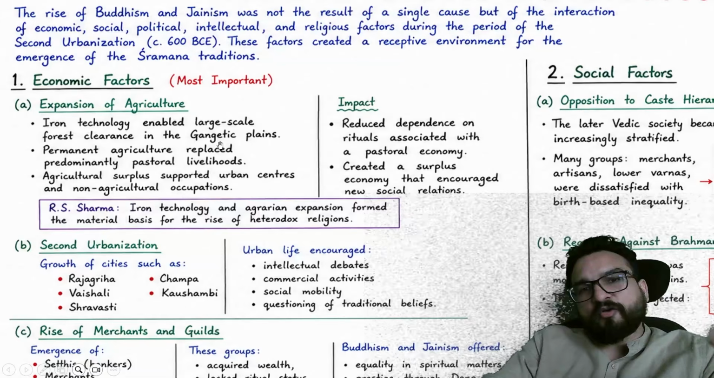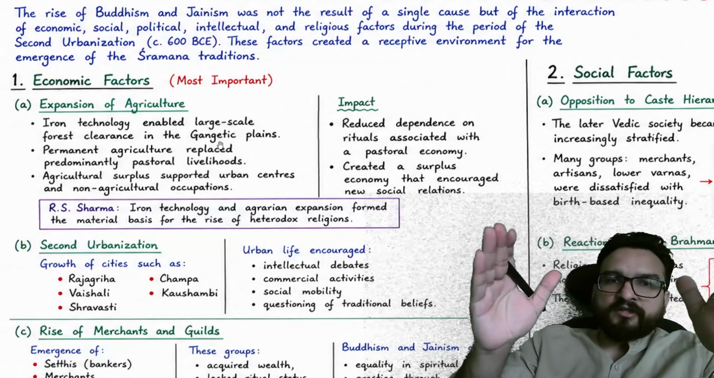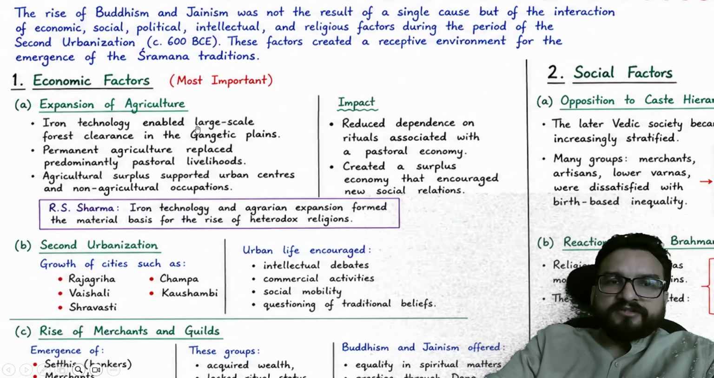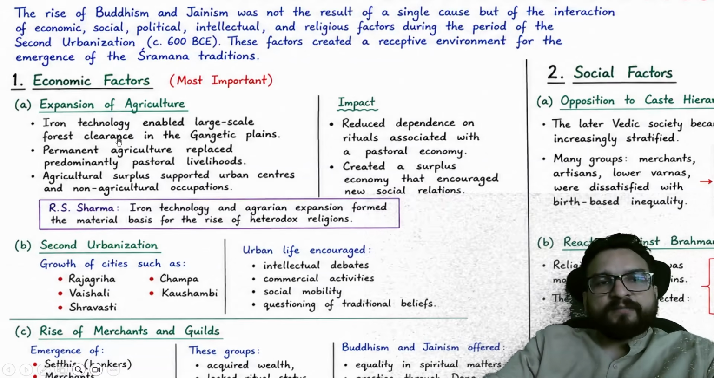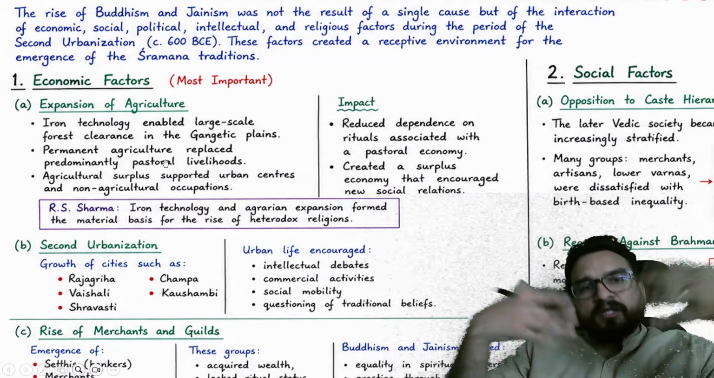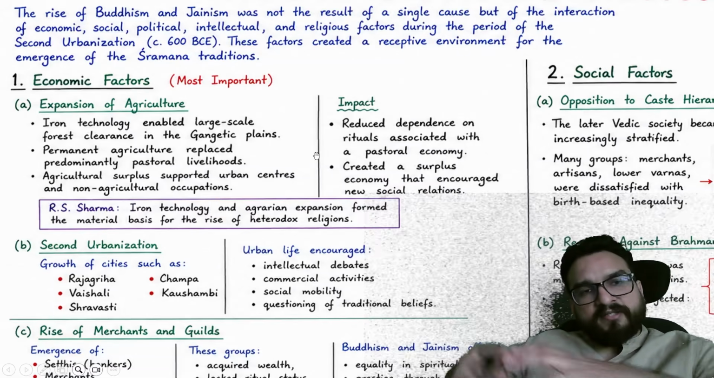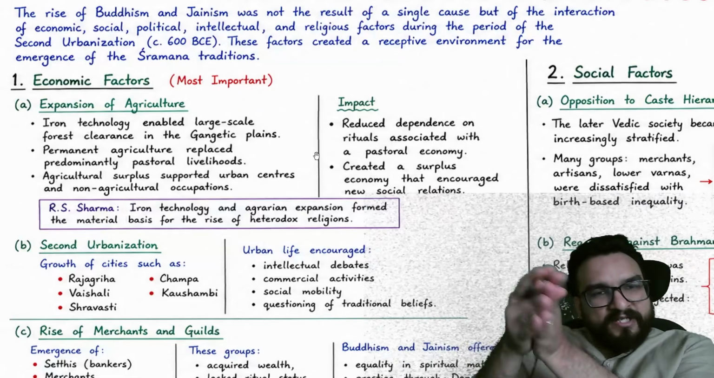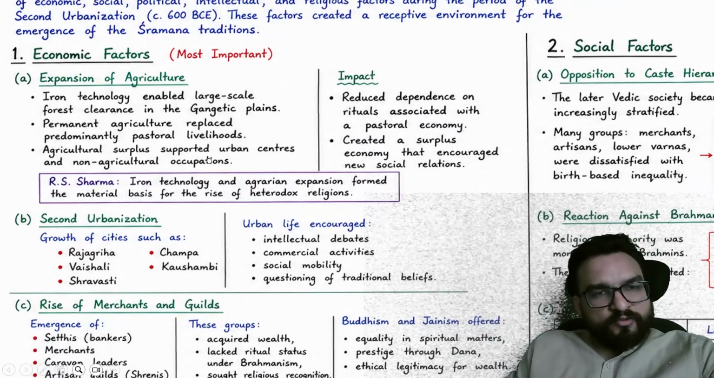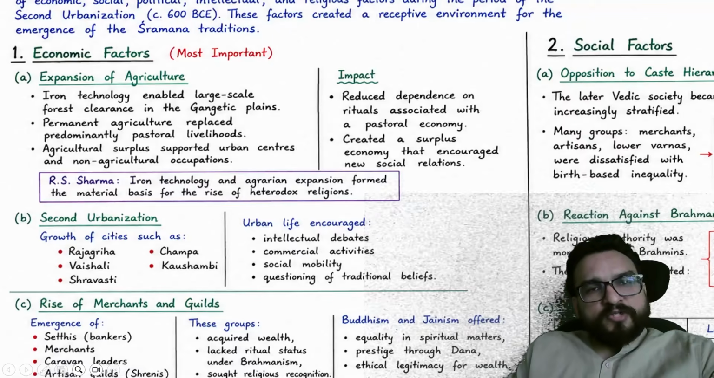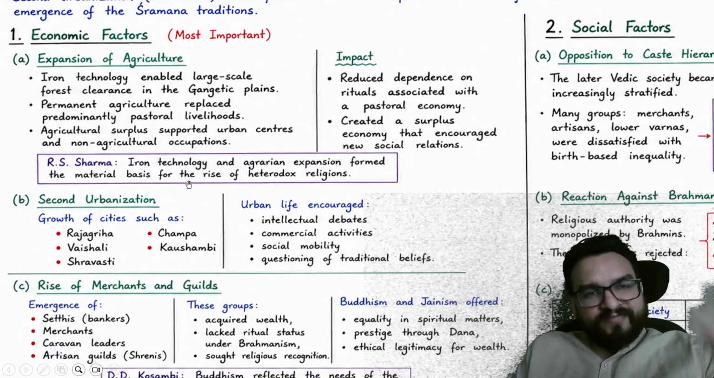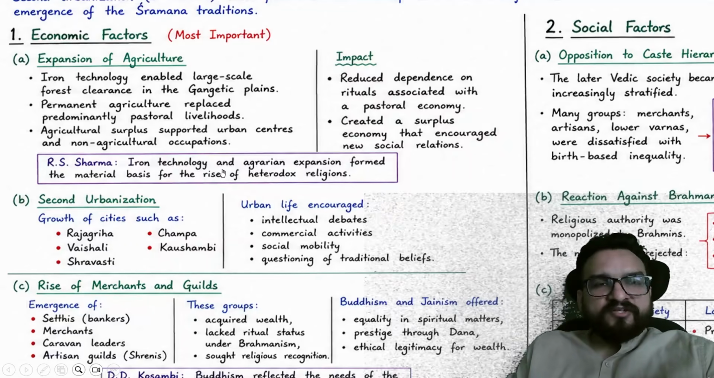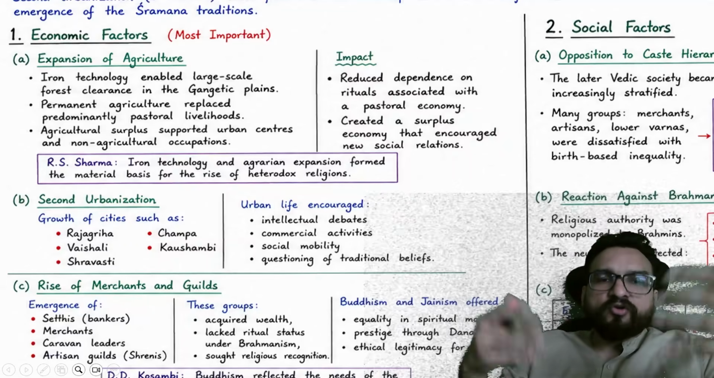Look, everything is written now. You just have to convert it into a one-pager, okay, on that too PYQ-wise. Expansion of agriculture: iron technology enabled large-scale forest clearance. Because of that, agriculture could be taken up as a permanent profession, and it predominantly replaced pastoral livelihoods. Then agricultural surplus supported urban centers and non-agricultural occupations. Over here, R.S. Sharma said that iron technology and agrarian expansion formed the material basis for the rise of heterodox religion.